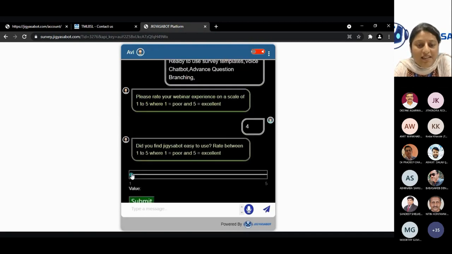I can also put a scale here. This was a Likert scale that we had added. It goes in an increment of 1. The values keep changing, and I decide which value I select, and I submit my option.